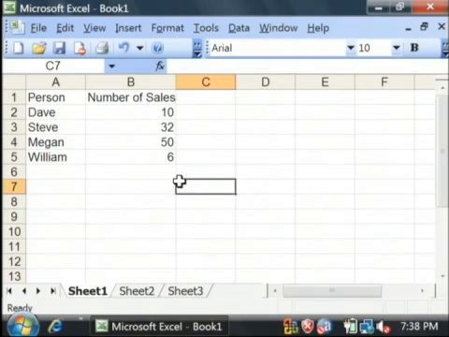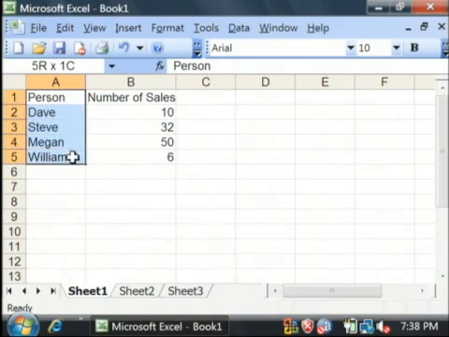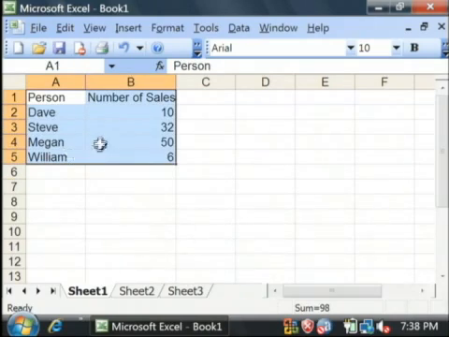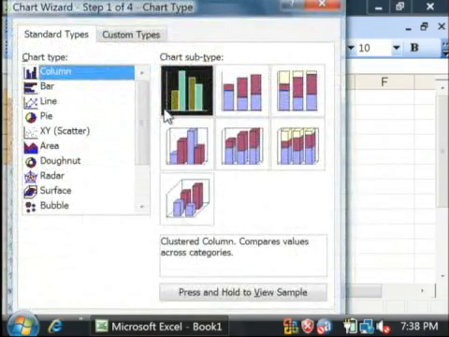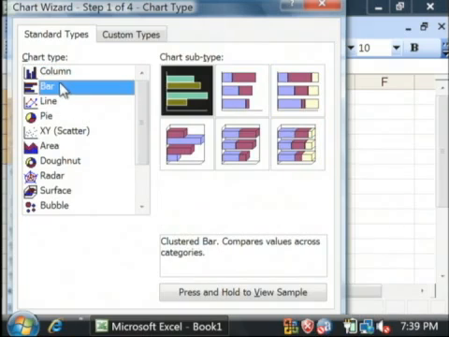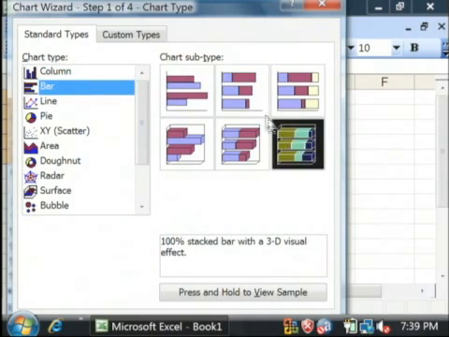Now, to insert our bar graph, we'll begin by highlighting our little table here. Go up to the very top menu that says Insert. And we're just going to say Chart. For the type of graph, we can either leave it a column or we can select a bar. I'm going to select a bar graph and use kind of this 3D bar graph right here.